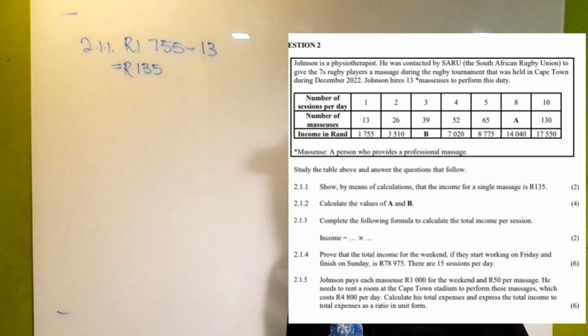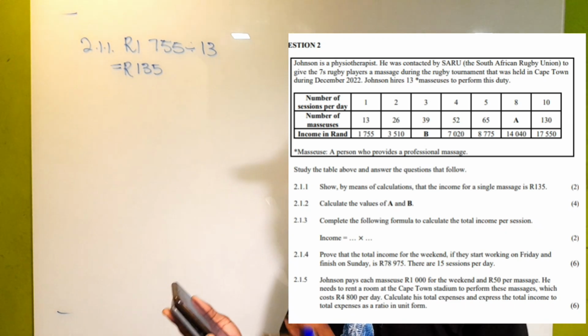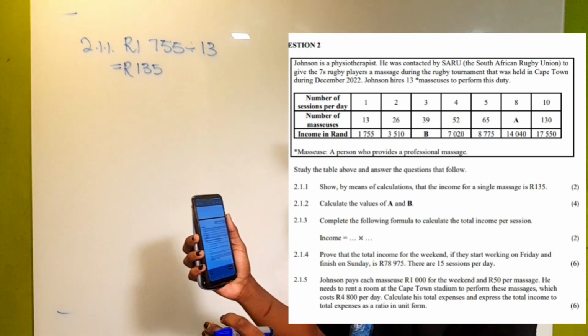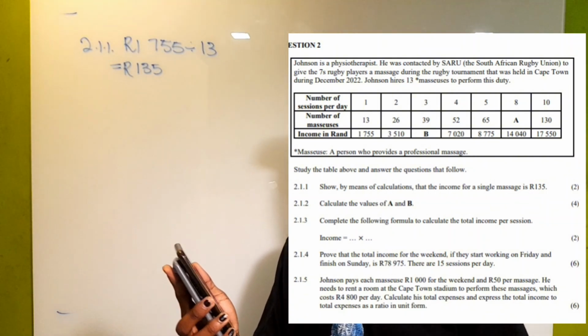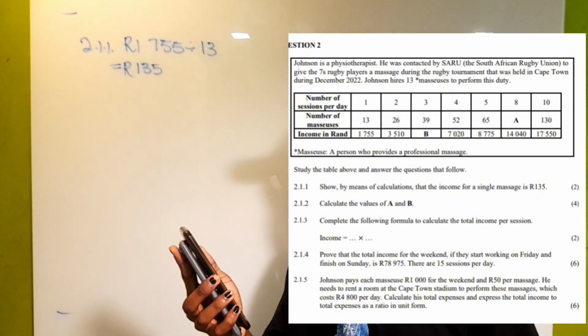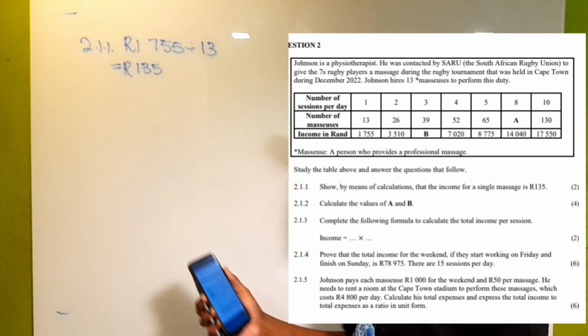So now let me show you what I meant earlier when I said there are many ways of getting to this answer. We used the day where they had only 1 session, right? So we can use any other day. We can use the day where they had 2 sessions, or we can use the day where they had 4 sessions. Let's use that instead.